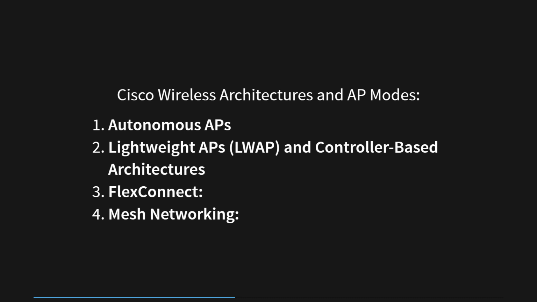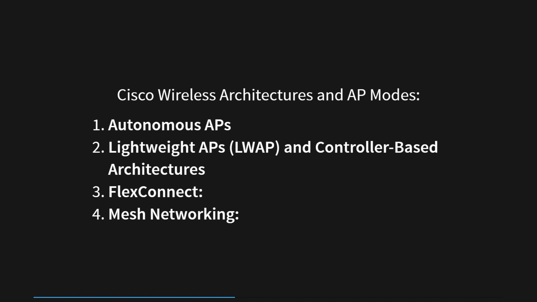On the other hand, we have lightweight APs, LWAP, and controller-based architectures. These APs depend on a WLC for central management, making them ideal for larger deployments. The WLC ensures consistent configuration and enables centralized monitoring and troubleshooting. In an enterprise campus, multiple lightweight APs span across floors, guided by the WLC, delivering a reliable wireless experience with consistent settings. We also explore FlexConnect, where APs can switch between local and centralized data forwarding.